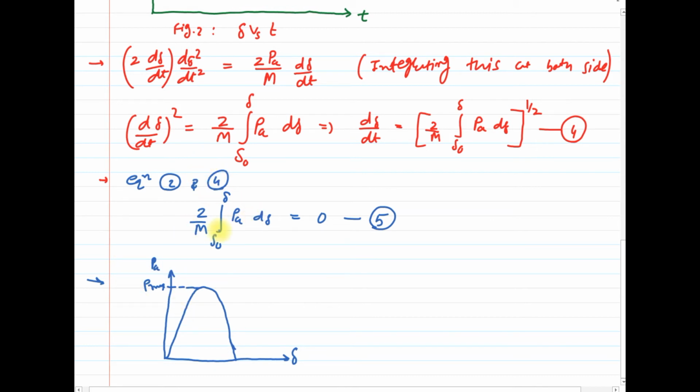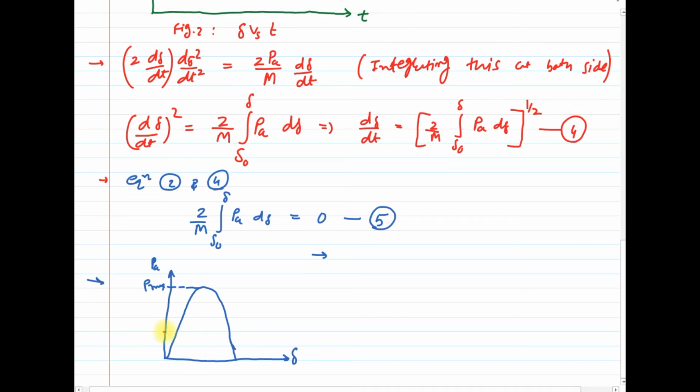So let us understand the condition of stability. From this graph you can conclude the system is stable if the area under the Pa delta curve reduces to 0 at some value of delta. Let us understand with an example.